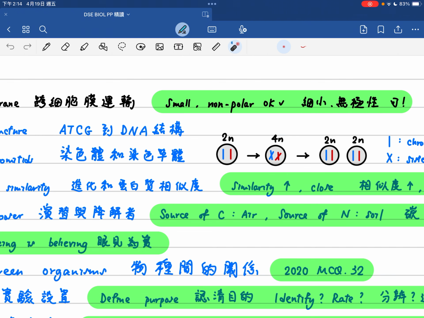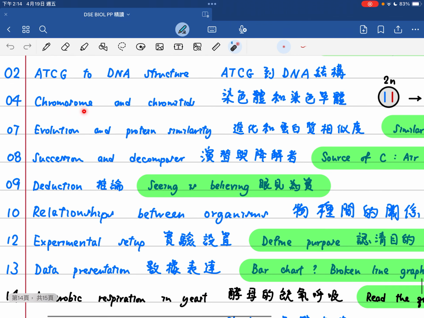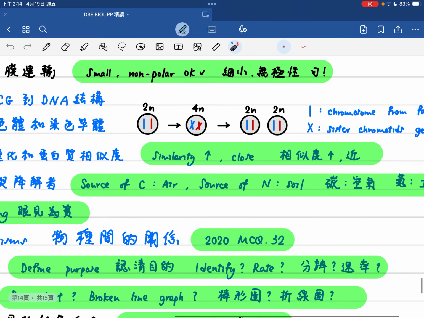through。細小無極性 OK 嘅。Question 2 talking about the ATCG to the DNA structures，由 ATCG 去到 DNA 嘅結構啦。Question 4 talking about the chromosome and the chromatin，染色體同埋染色單體。So here is a simple drawing of an organism with only a pair of chromosomes。The blue one indicates the one from the father, and the red one indicates the one from the mother.